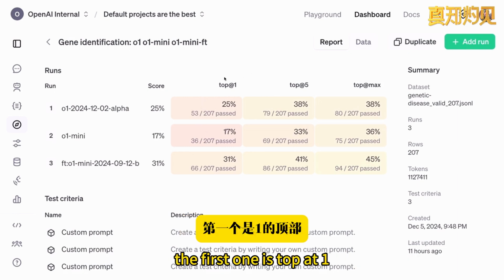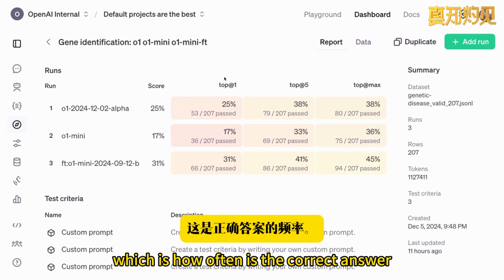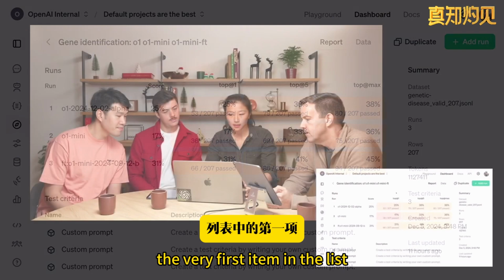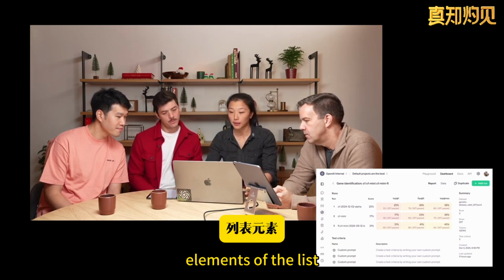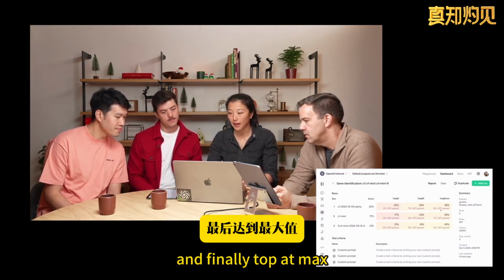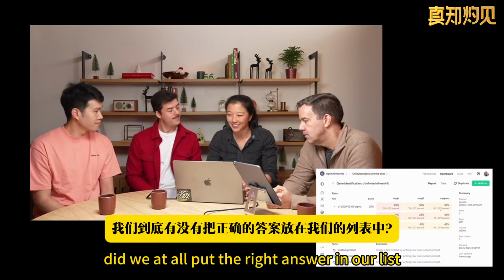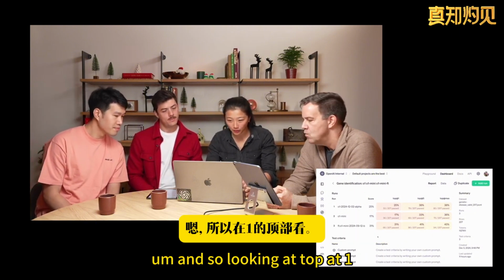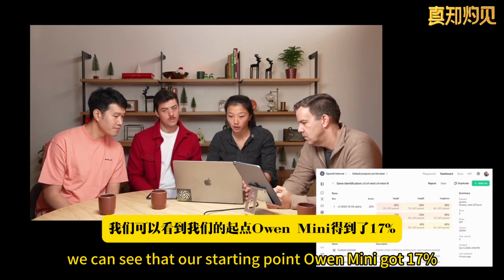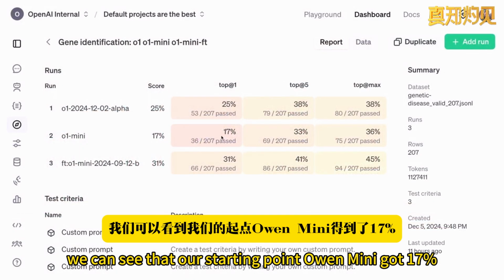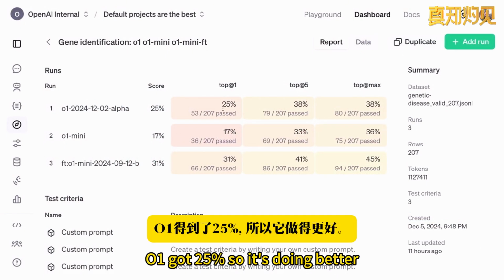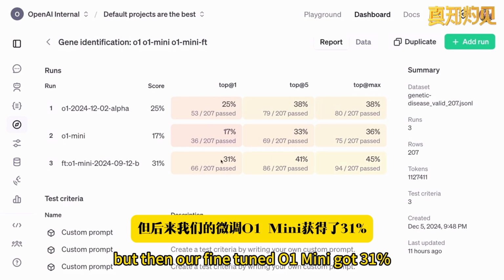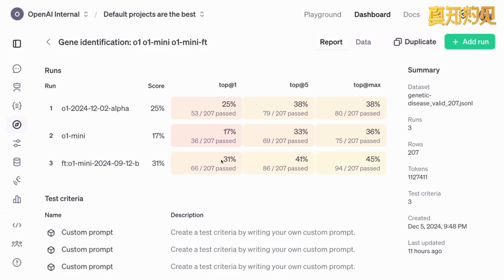The first one is top at 1, which is how often is the correct answer the very first item in the list. Top at 5, which is how often is the correct answer in the top 5 elements of the list. And finally, top at max. Did we at all put the right answer in our list? And so looking at top at 1, we can see that our starting point, O1 mini, got 17% on our data set of about 200. O1 got 25%, so it's doing better. But then our fine-tuned O1 mini got 31%.